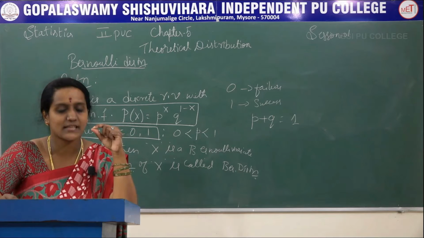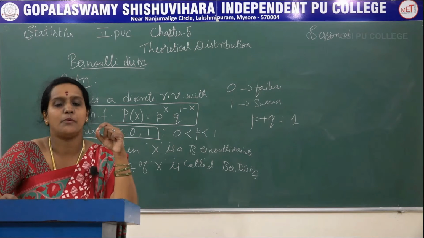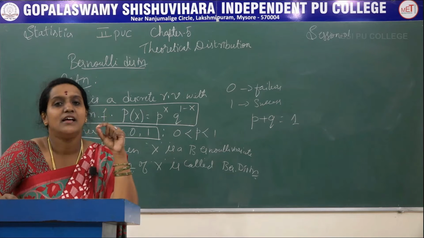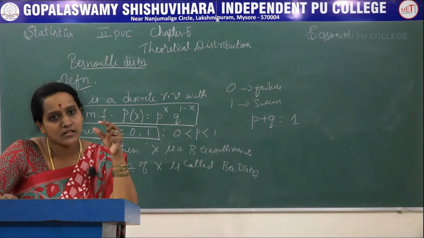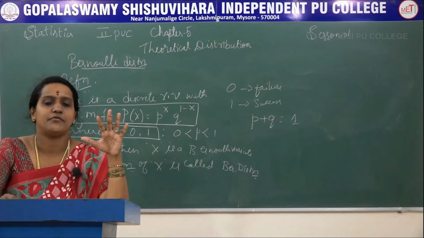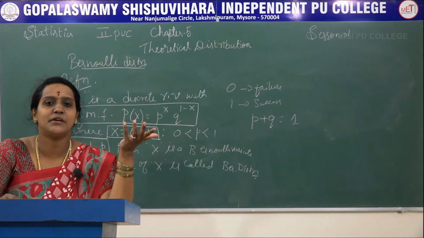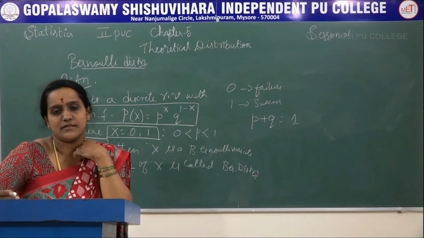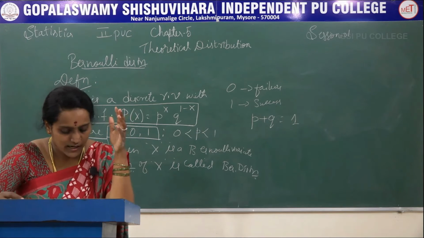Another example is the number of bombs hitting the bridge when a bomb is dropped from an aeroplane. The probability of hitting the bridge will be half and half. Either it can hit the bridge, or it can be a failure. These are very simple examples for Bernoulli distributions.